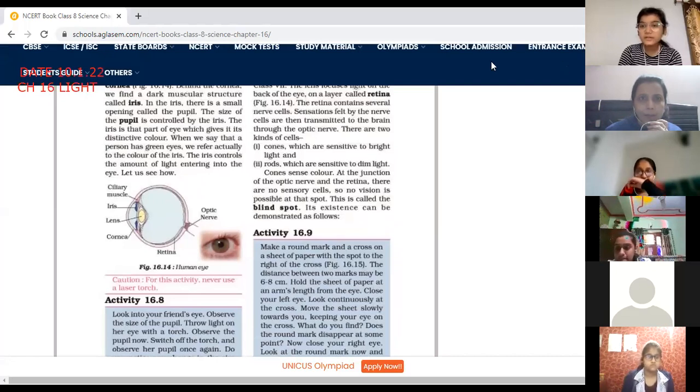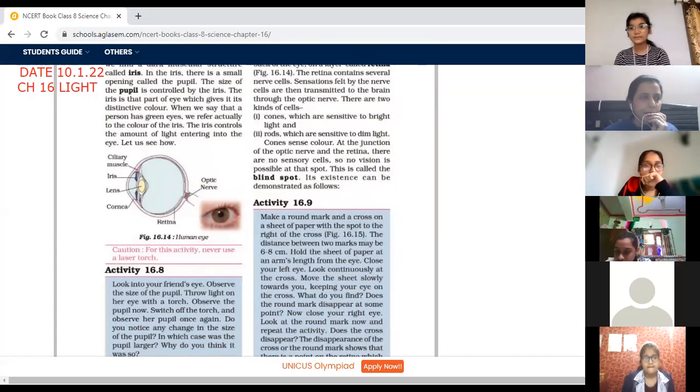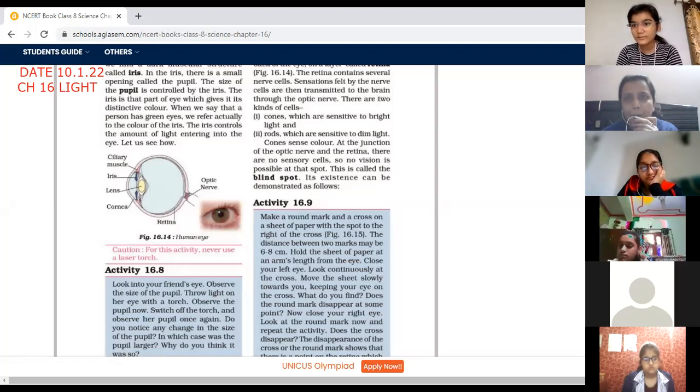मैम आपने अभी हमें बताया कि जब हम किसी ब्राइट रूम से डल रूम में जाते हैं, फिर जब डल रूम से ब्राइट रूम में जाते हैं तो हम अपनी आईज कुछ सेकंड के लिए खोल नहीं पाते. मैम ऐसा क्यों, हम खोल क्यों नहीं पाते? Beta, no, we are able to open, but what happens? There is a change because inside our eye, there is a lens. So it takes a while to get adjusted. आपको पता है, आप दूर की चीजें भी बहुत आराम से देख लेते हो, पास की चीजें भी देख लेते हो. You are able to see in the dark room and even in the bright room. But suddenly, if you change from the dark room to the bright room, it takes a while because the pupil gets contracted and it gets expanded.